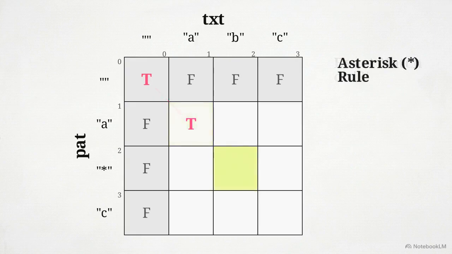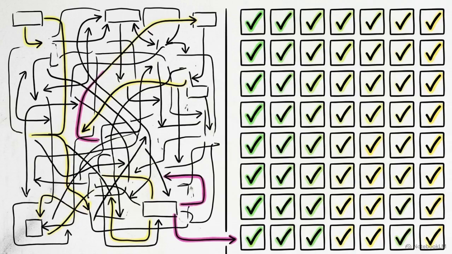The current cell simply copies its true or false value from the cell diagonally up and to the left. Think about the 2 recursive paths we traced earlier. If you land on a star, which 2 adjacent cells dictate your outcome? You check the cell directly above, representing the choice to ignore the star, and the cell to the left, representing the choice to consume a character. The matrix turns a massive recursive tree into simple spatial lookups.